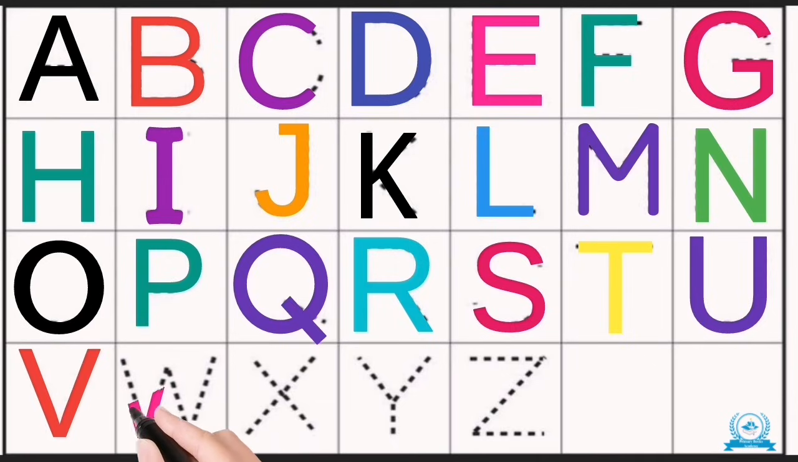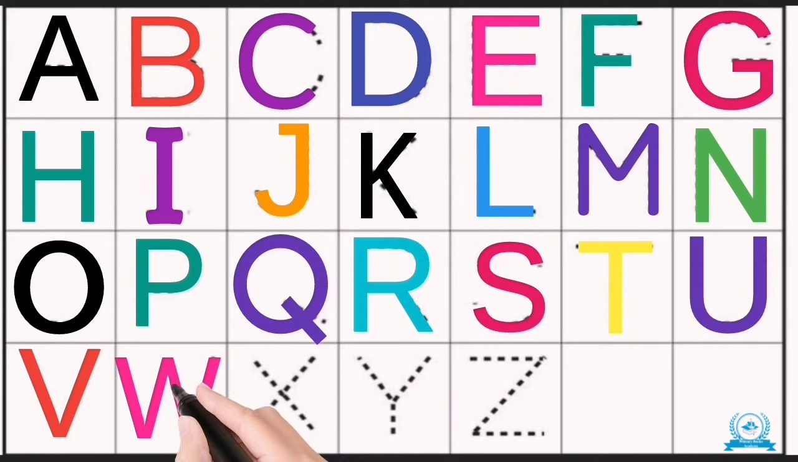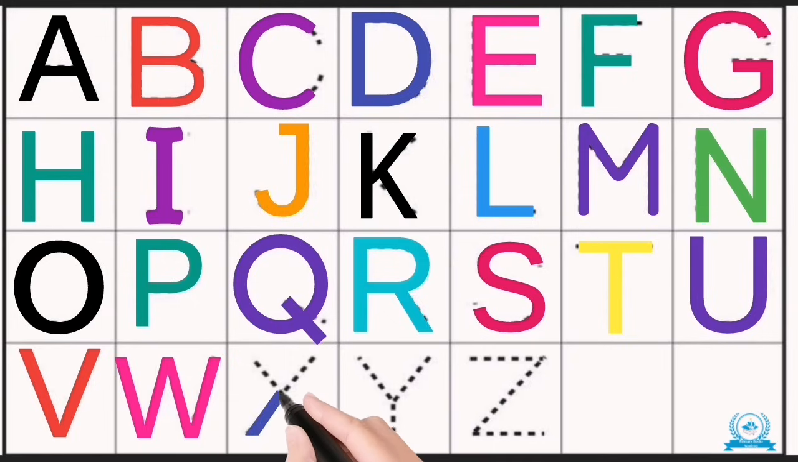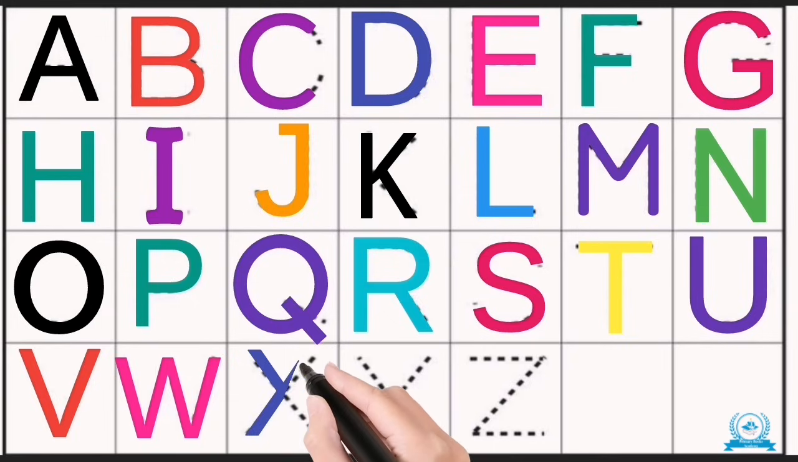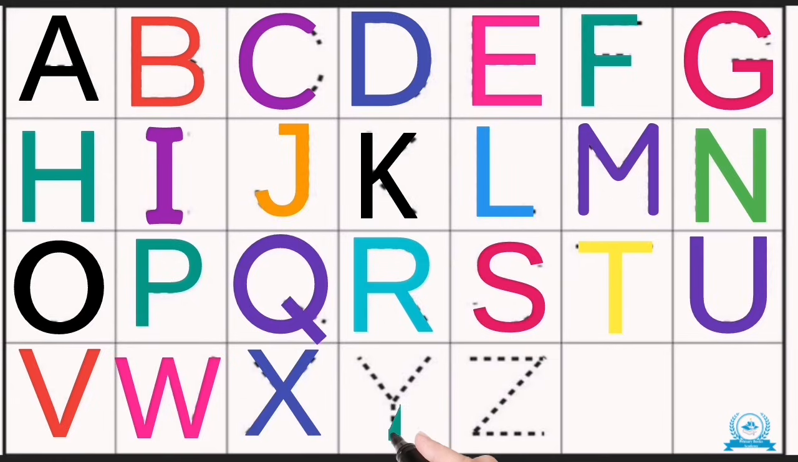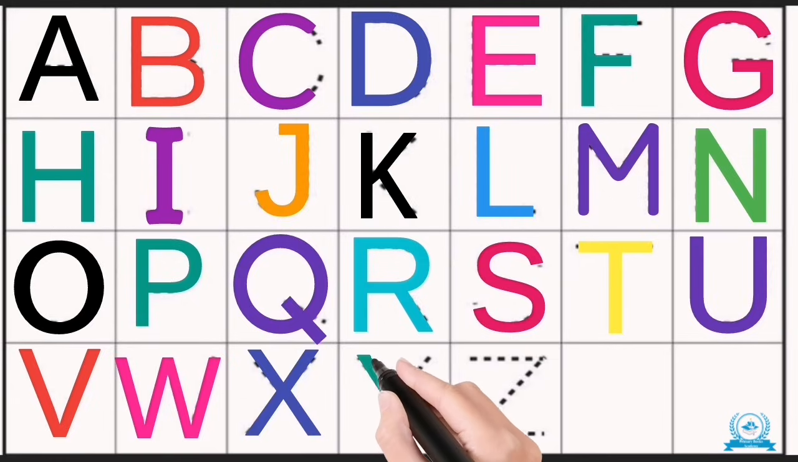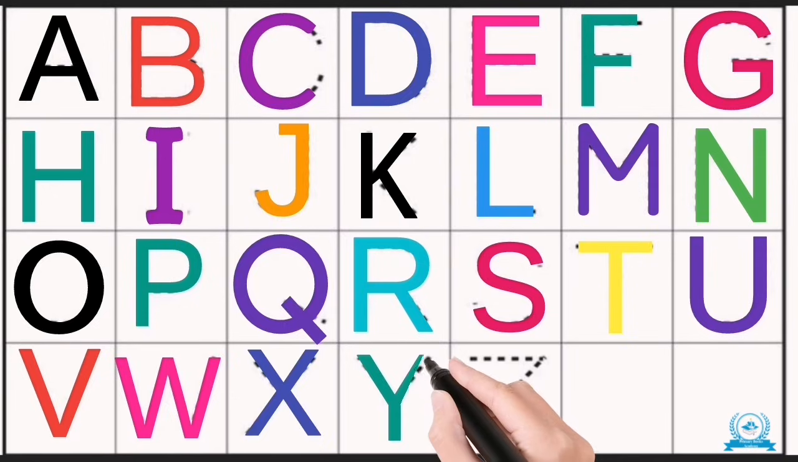W, W, W, wow, so cool. X, X, X, trace the X. Cross the lines, next is next. Y, Y, Y, trace the Y. Slant them down, give it a try.